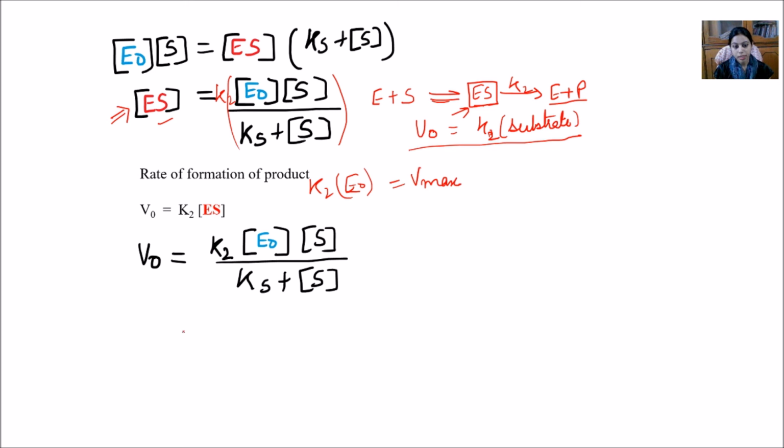So I can replace the above equation as Vmax into substrate divided by Ks plus substrate concentration.